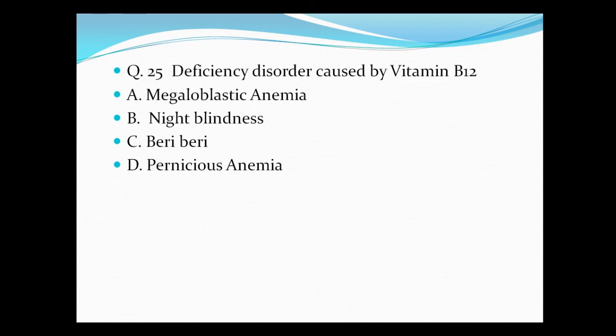Question number 25. Deficiency disorder caused by vitamin B12 is A. Megaloblastic anemia, B. Night blindness, C. Beriberi, and D. Pernicious anemia. So pernicious anemia is the correct answer.